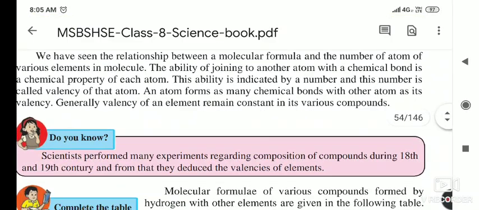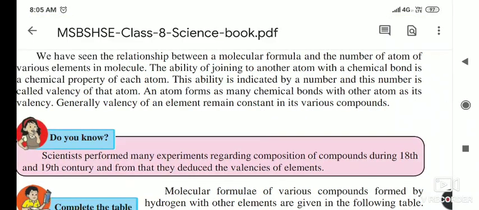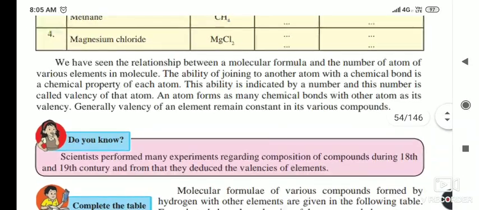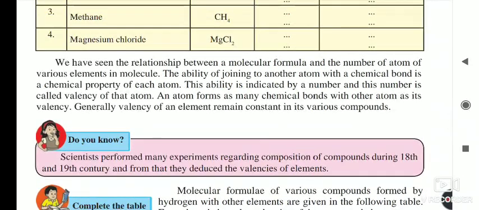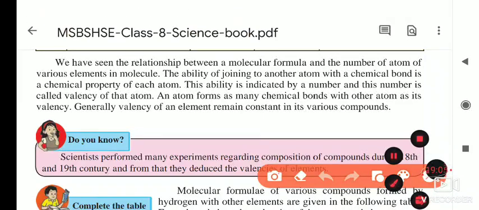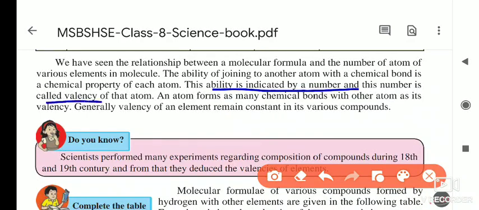How much is the ability to combine with other atoms is decided from its combining capacity. This ability is indicated by a number, and this number is called the valency of the atom.